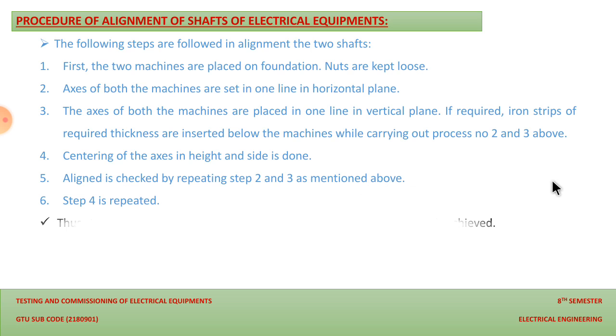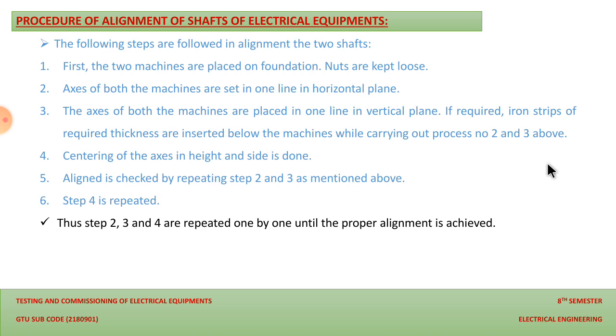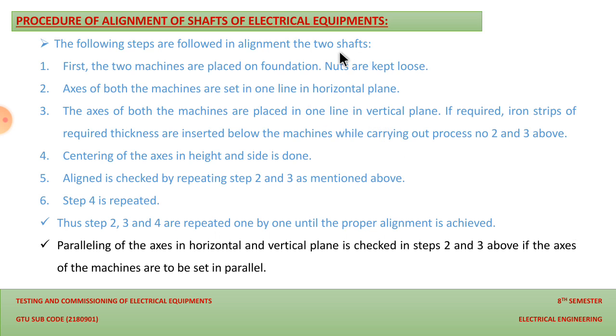After the 6 steps, steps 2 and 3 are repeated one by one until the proper alignment is achieved. So this is how we can make the alignment of the driving and the driven mechanism by following such steps. Also, paralleling of the axes in the horizontal and vertical plane is checked in steps number 2 and 3, which are shown above.